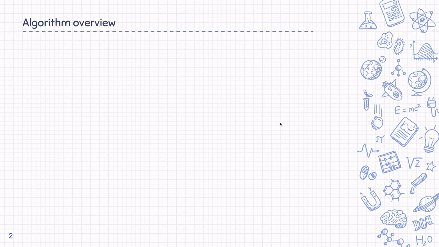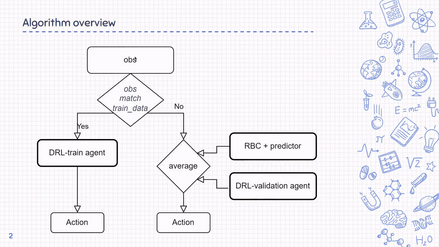Here's a brief overview of our algorithm. We look at the observation from the environment and compare it with the training dataset. If they match exactly, we simply use our DivMARL agent that was overfitted to the training dataset.